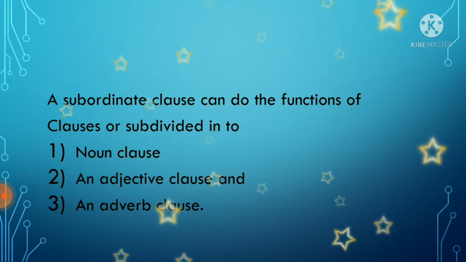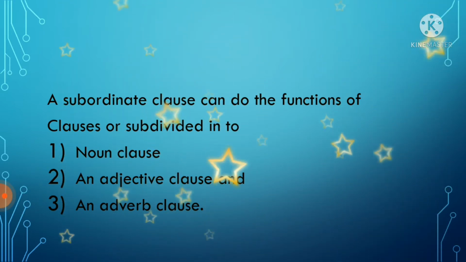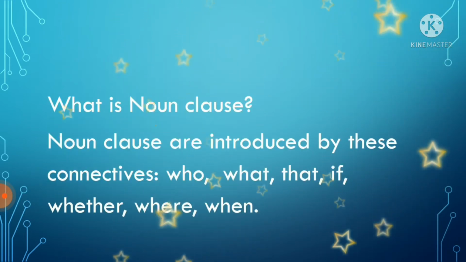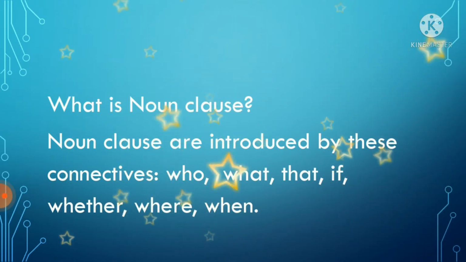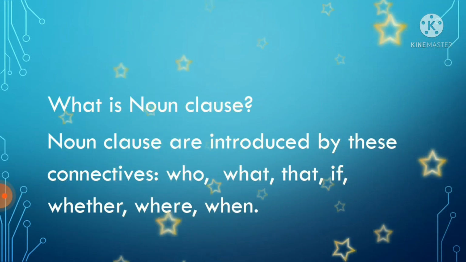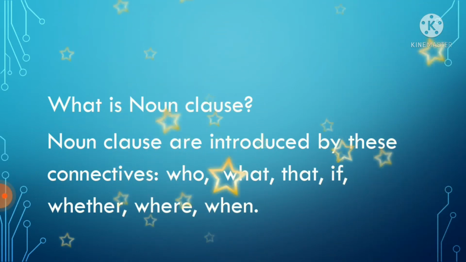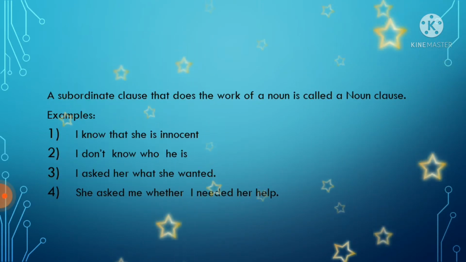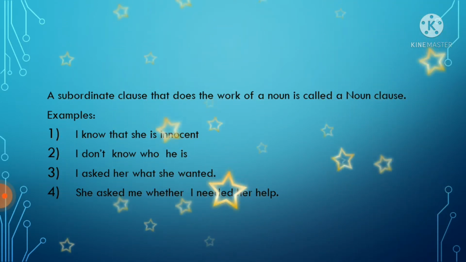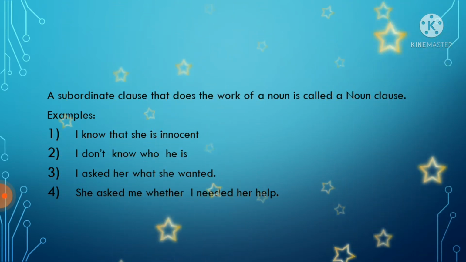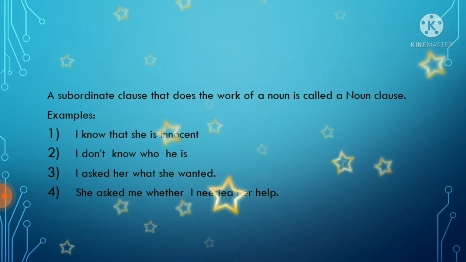The functions of a subordinate clause are subdivided into noun clause, adjective clause and adverb clause. What is a noun clause? Noun clauses are introduced by these connectives: who, what, that, if, whether, where, when, etc. These are the conjunctions or connectives which help us to form a noun clause. A subordinate clause that does the work of a noun is called a noun clause. That means a noun clause is a subordinate clause. It is a dependent clause. It works like a noun.